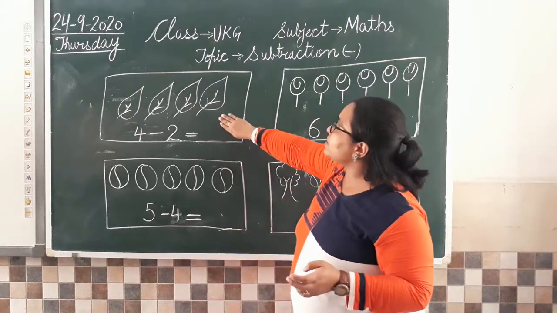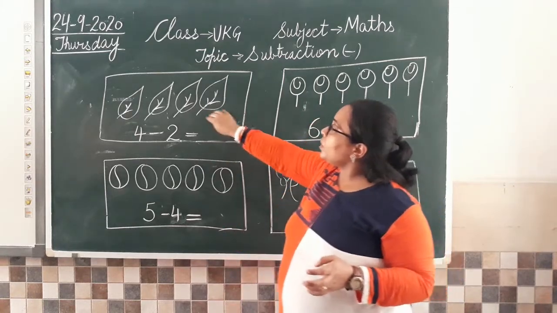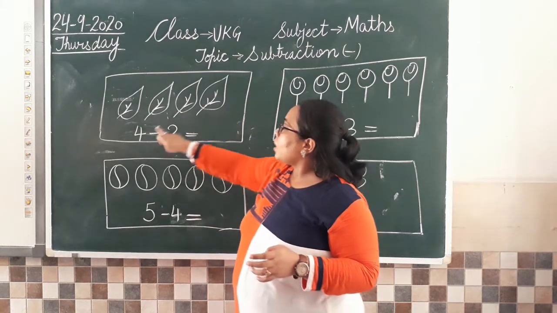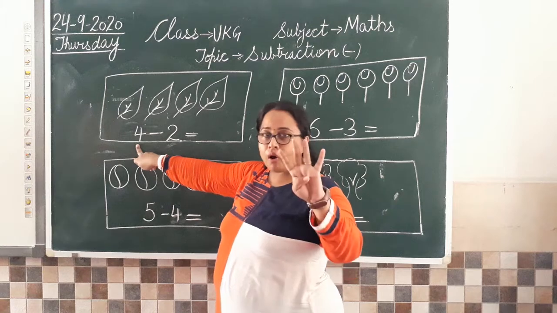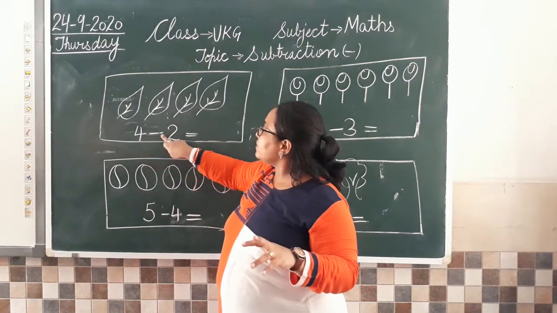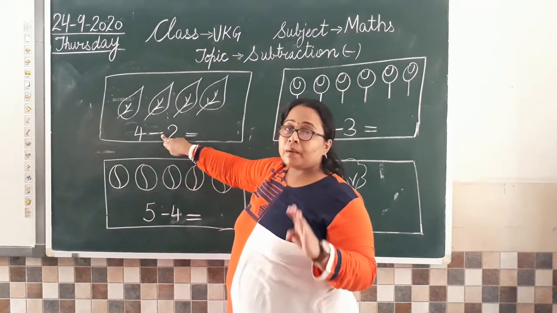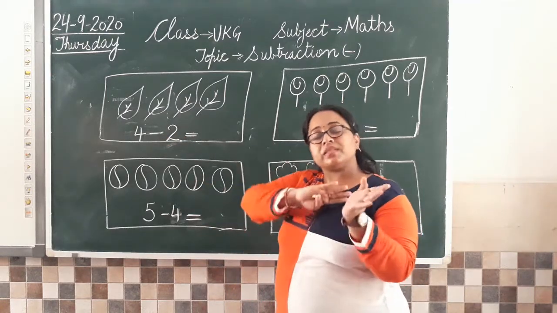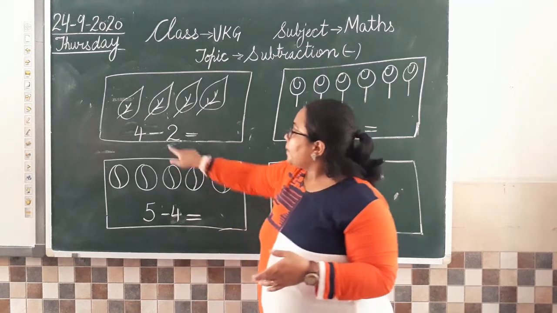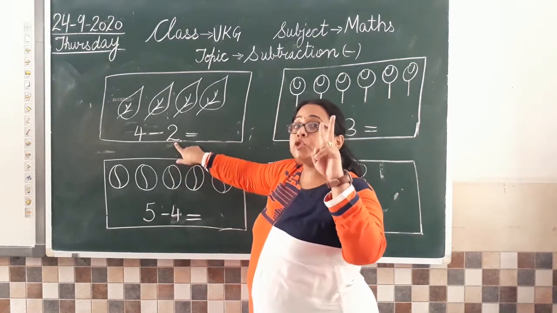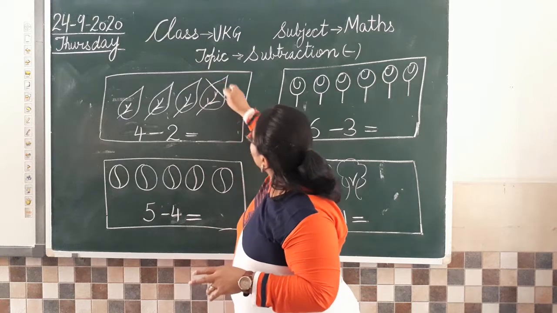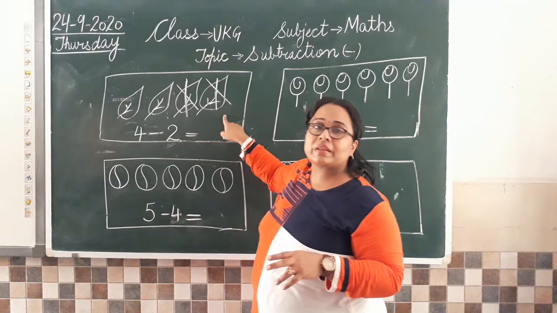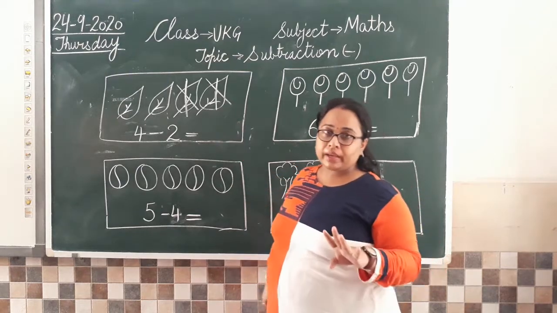So now let us see this first box. Here we have 1, 2, 3, 4. How many leaves do we have? 4 leaves. Okay. Now what sign is this? Minus. What is the meaning of minus? We have to cut, cross, remove from it. Clear? Minus how many? 2. So what will we do? I'll cross like this. Did you see? Ma'am put a cross on 2 leaves.